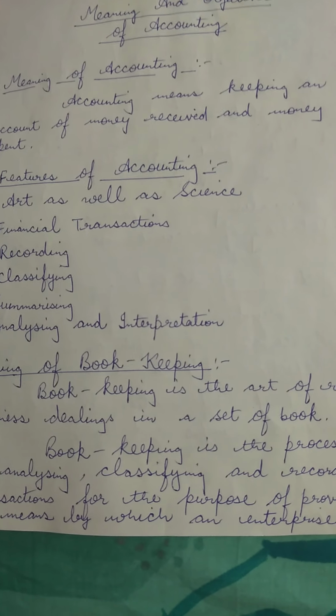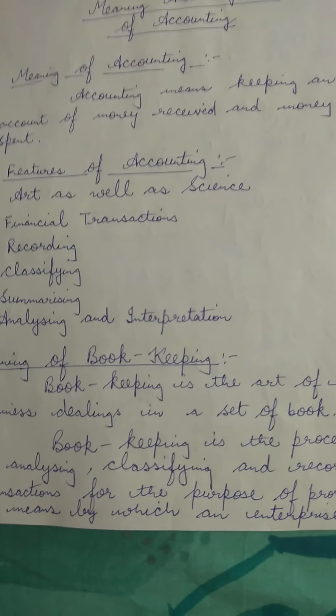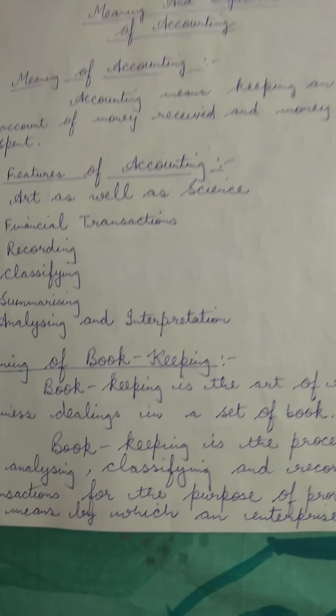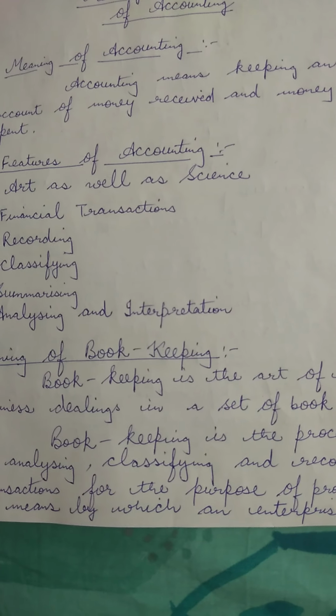The last feature is analyzing and interpretation. The accounting statements, children, are analyzed and interpreted with the help of ratio proportion. Such analysis helps the management to judge the performance of the business.